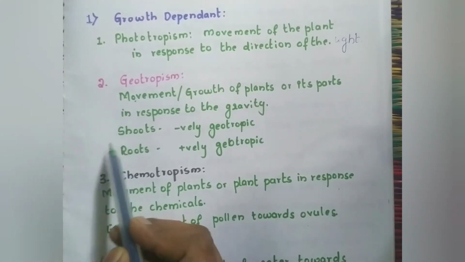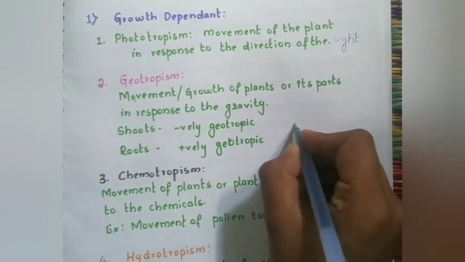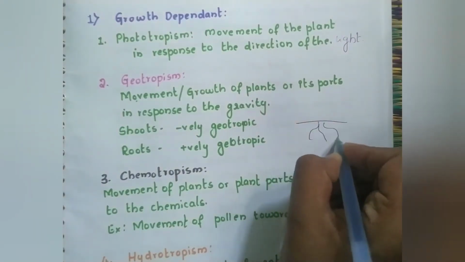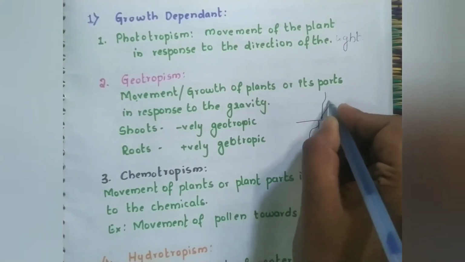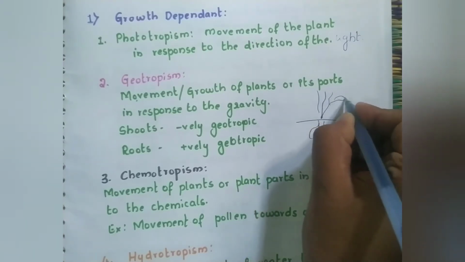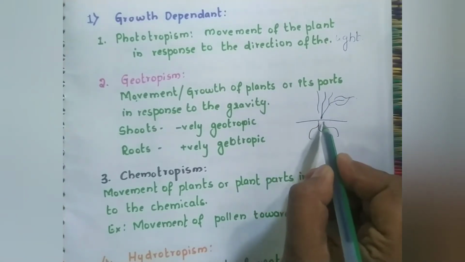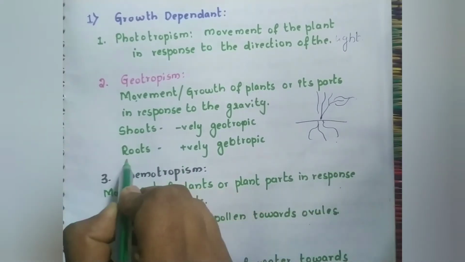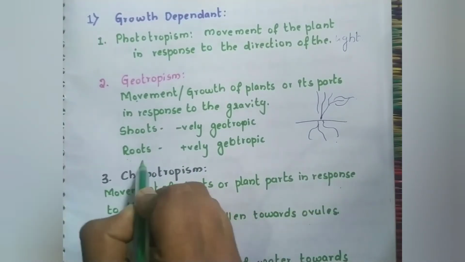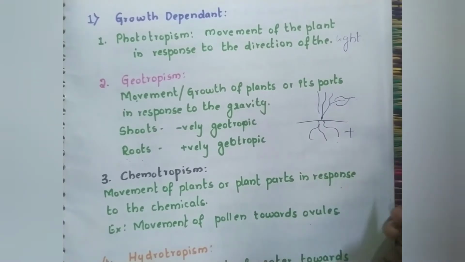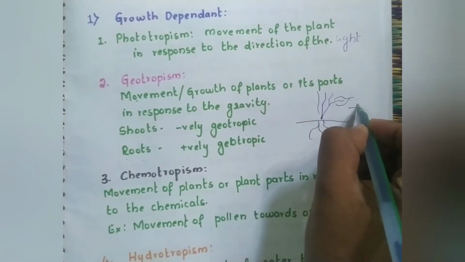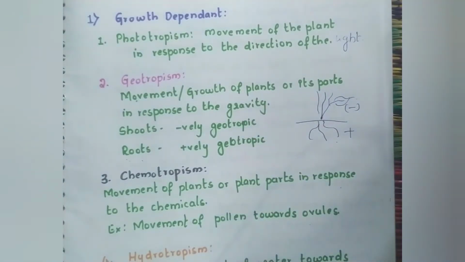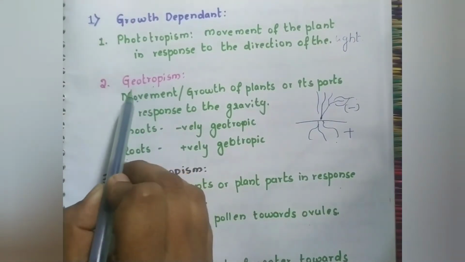Shoots will always move away from the earth, whereas roots will always move towards the earth. That's why I called roots positively geotropic, whereas shoots are negatively geotropic. What is geotropism?